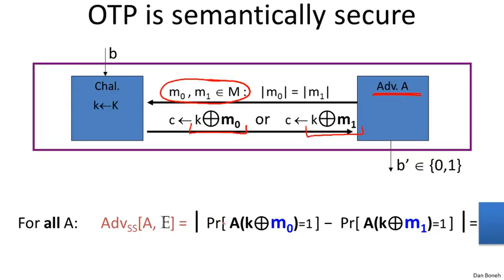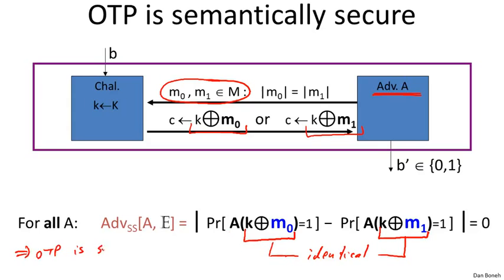Remember, the property of the one-time pad is that K XOR M0 is distributed identically to K XOR M1. In other words, these are absolutely identical distributions. This is a property of XOR. If we XOR the random pad K with anything, either M0 or M1, we get the uniform distribution. So in both cases, algorithm A is given as input exactly the same distribution, namely the uniform distribution on ciphertexts. Therefore, it's going to behave exactly the same in both cases because it was given the same distribution as input. As a result, its advantage is 0, which means that the one-time pad is semantically secure.